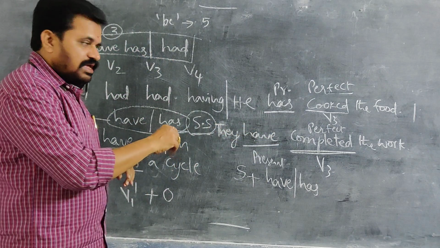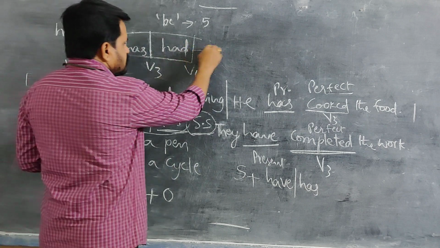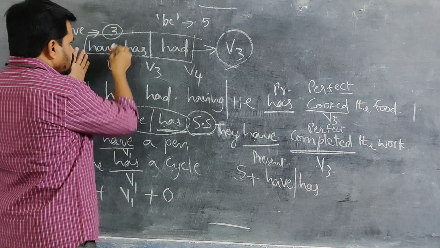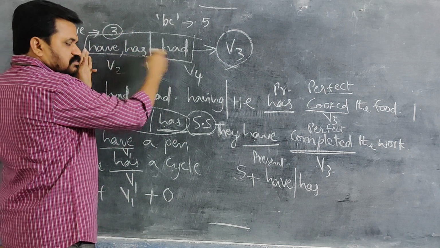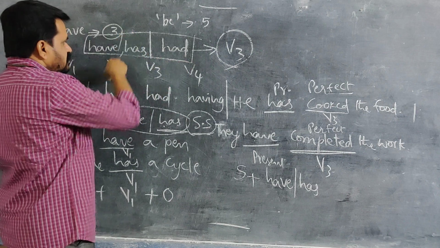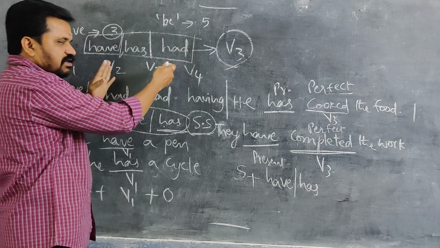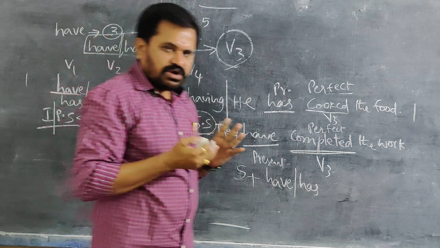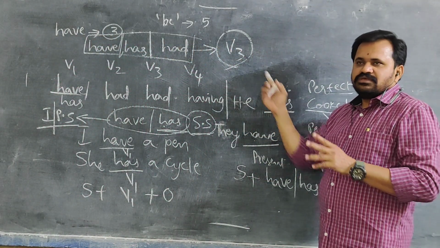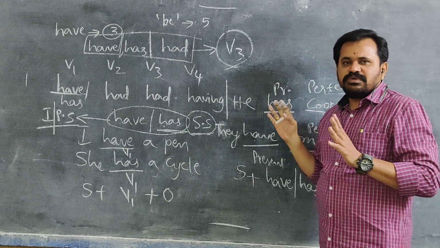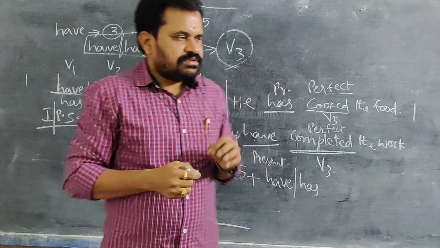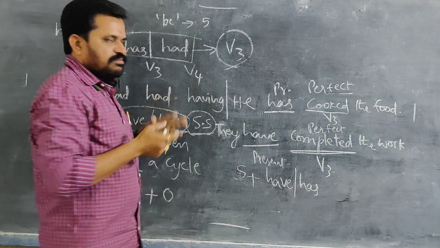Not only have or has, even for had also, that rule applies. So after these 3 forms, have or has or had, if you want to use any main verb, you should use only V3 always. You don't think of any other verb. If you go on, you may get confused. Straightly, directly, you have to keep it in your mind.